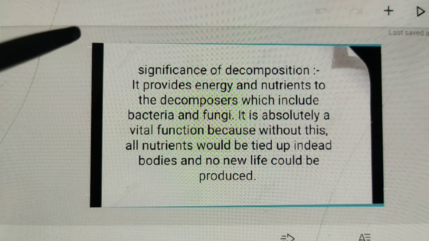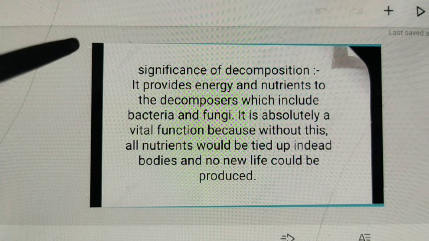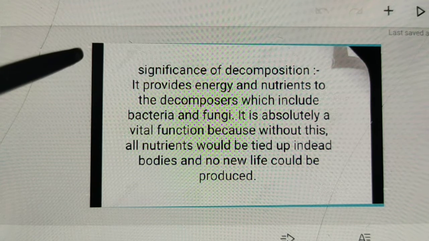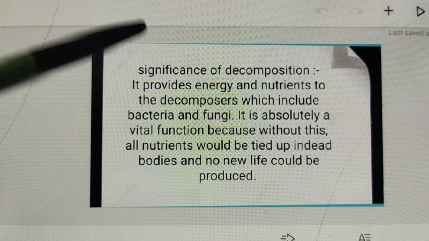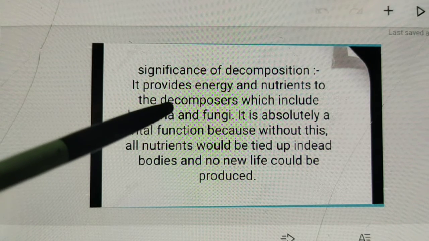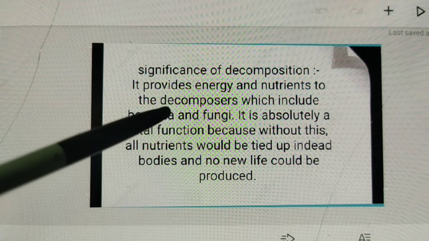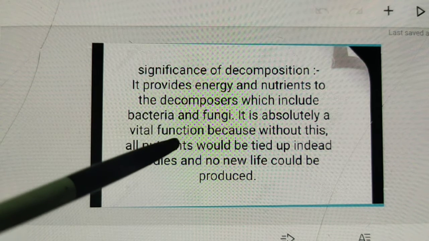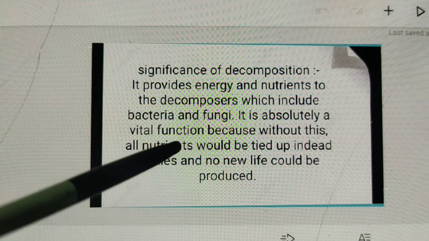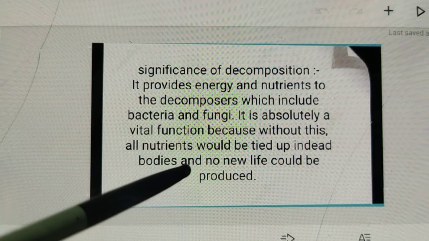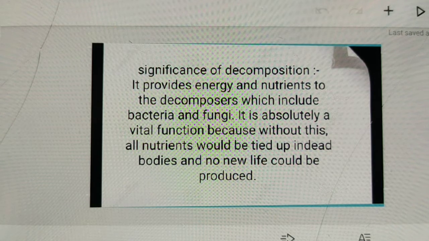Now come to the significance of decomposition. What do you mean by significance of decomposition? I think all of you know the significance or merits. It provides energy and nutrients to the decomposers, which include bacteria and fungi. It is absolutely a vital function because without this, all nutrients would be tied up in dead bodies and no new life could be produced.